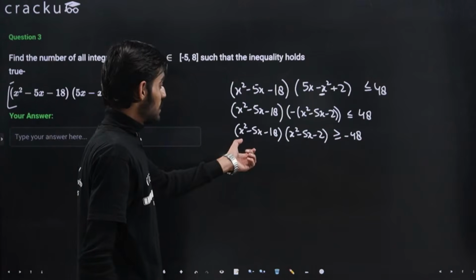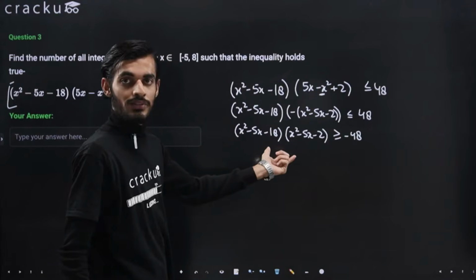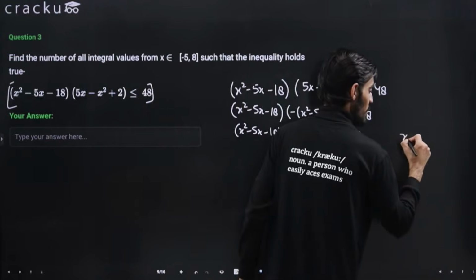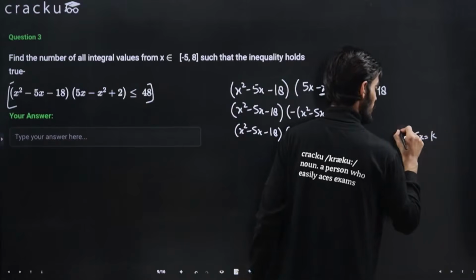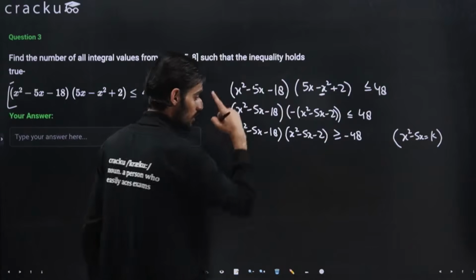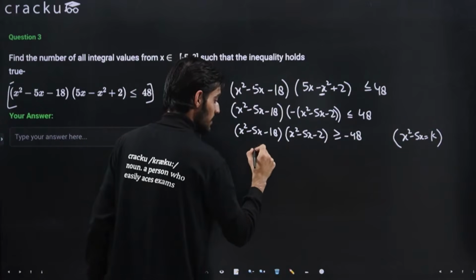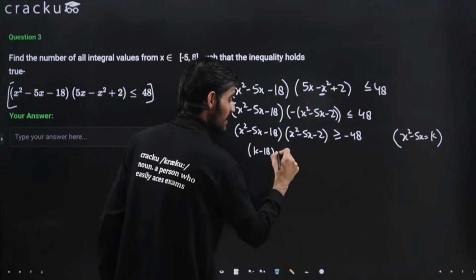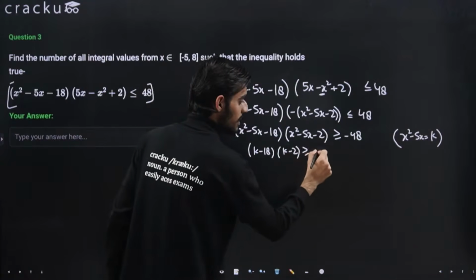Now because x square minus 5x is common in the two values, I can just let it be some value so that we can ease some calculation. Let's say x square minus 5x is equal to k. I've taken some variable, that x square minus 5x is k. This will help us in our calculation. So because this is equal to k, this will come out to be k minus 18 into k minus 2 greater than equal to minus 48.